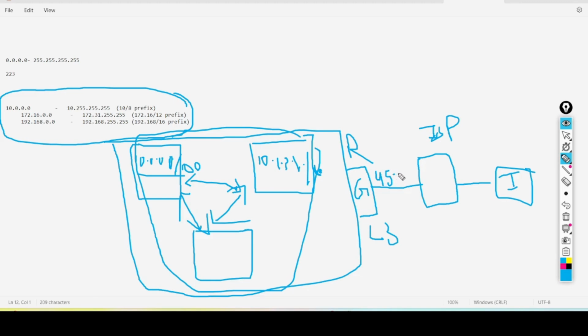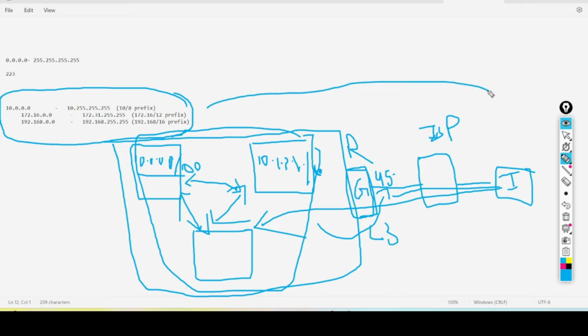So I am choosing here 45. Any employee should communicate with the internet. Here the router or gateway will convert the private IP into the public IP address, and it should go with the ISP to the internet, and the internet will provide information to the customer, or I mean the devices. It should communicate like this, and the output should come back here.